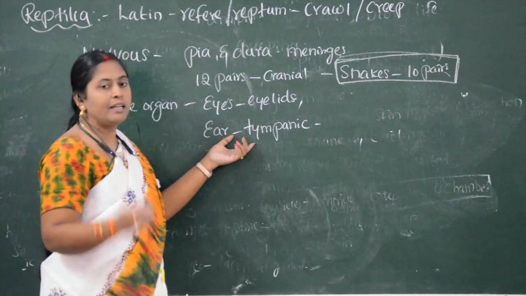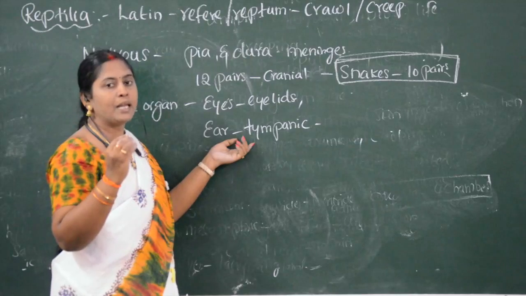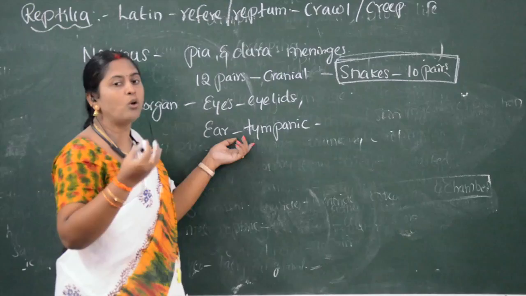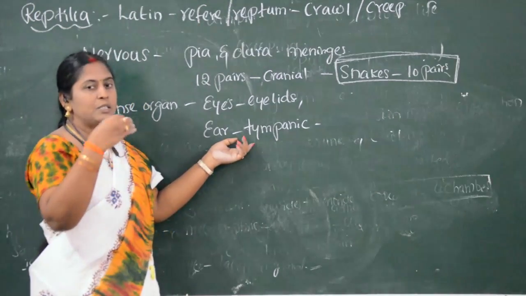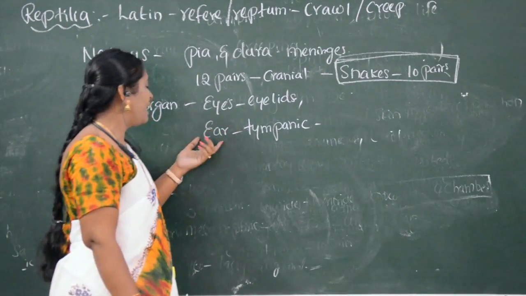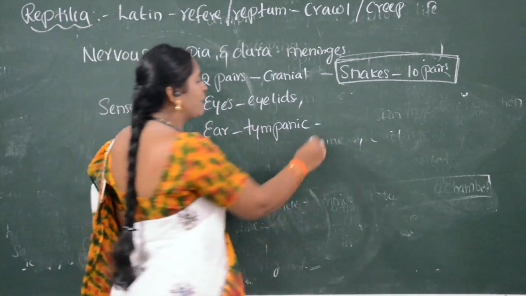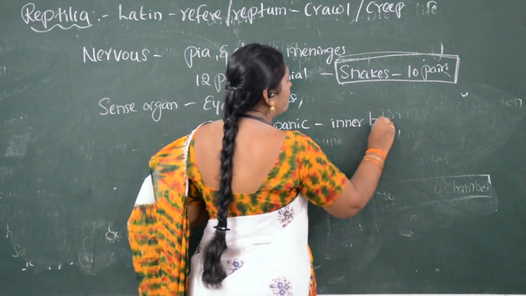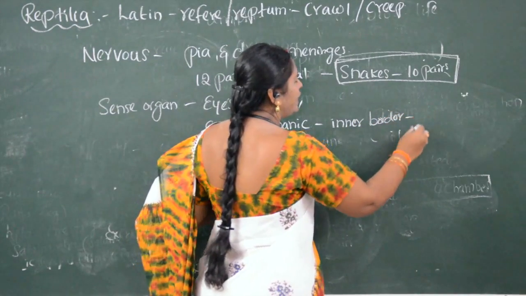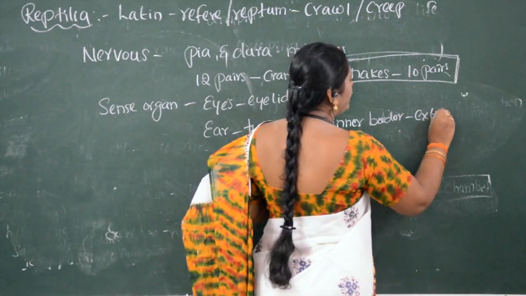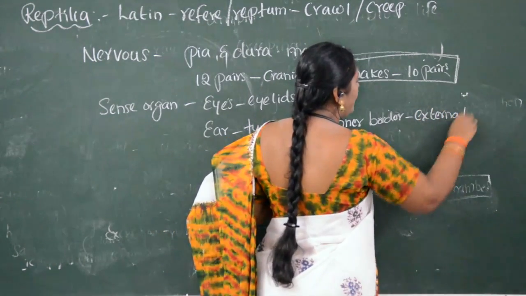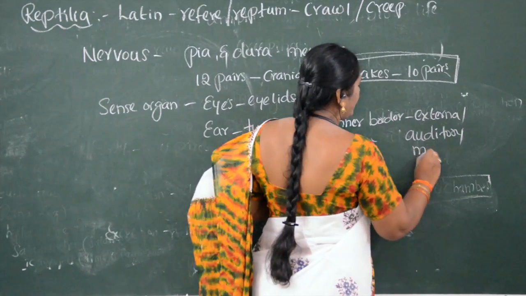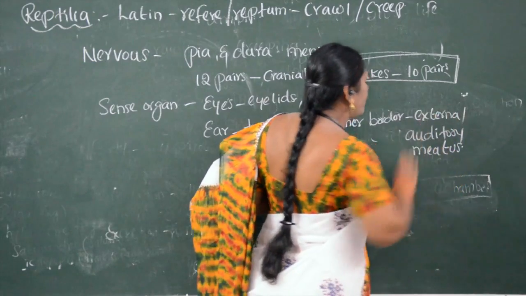In amphibians, the tympanic membrane is near the eye, on the body. But in reptiles, the tympanic membrane forms an inner border to the external auditory meatus.